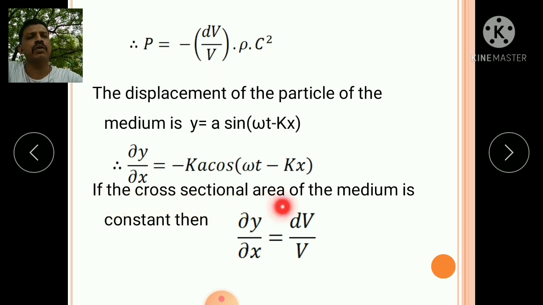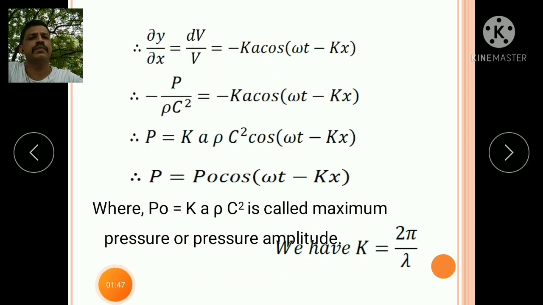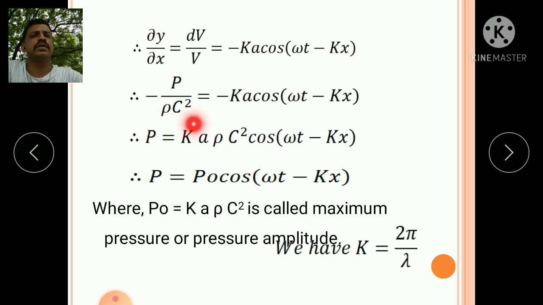If the cross-sectional area of the medium is constant, then dou y by dou x equal to dv by v, equal to minus ka cos(omega t minus kx). Therefore, minus p upon rho c square equal to minus ka cos(omega t minus kx).